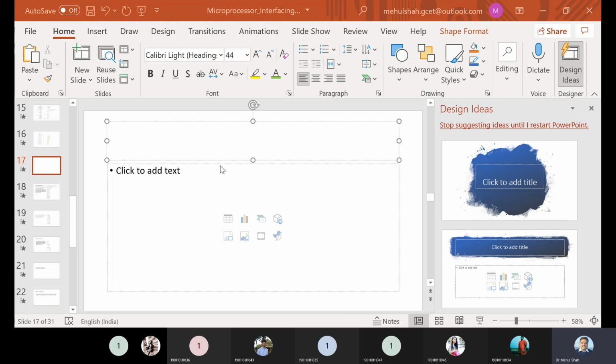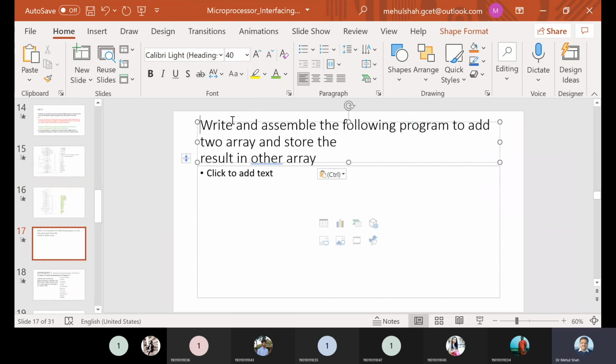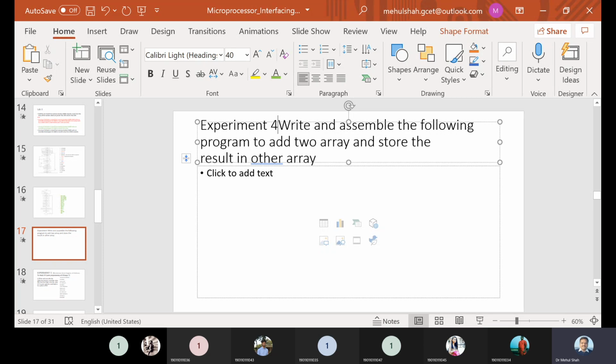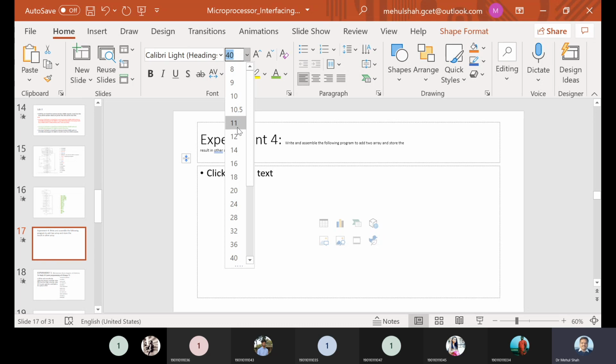Yeah, so this is the statement. So this is experiment 4. Write an assembly language program to add two arrays.